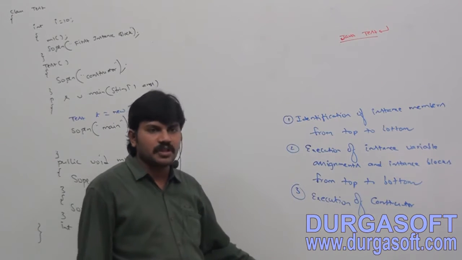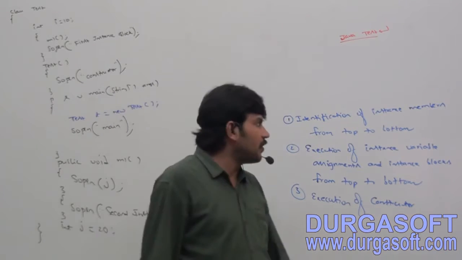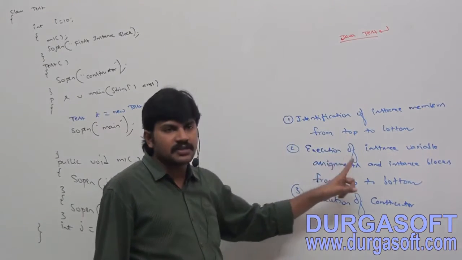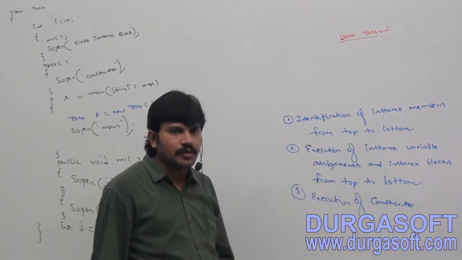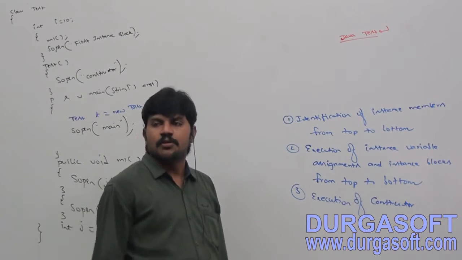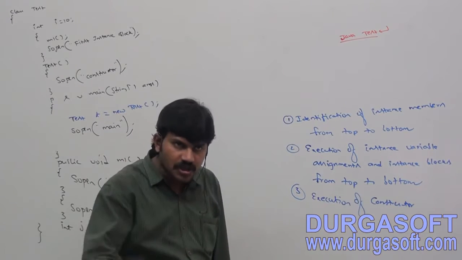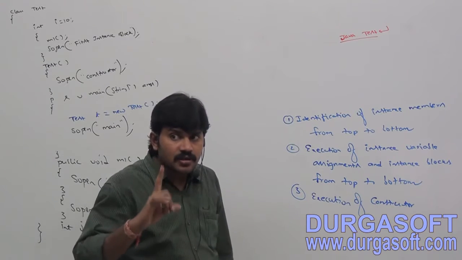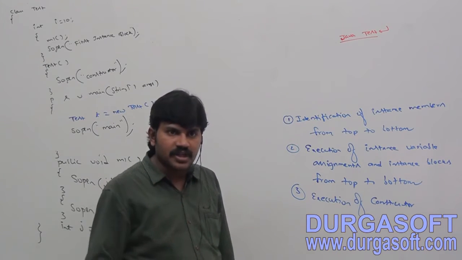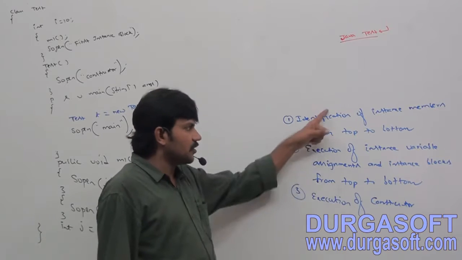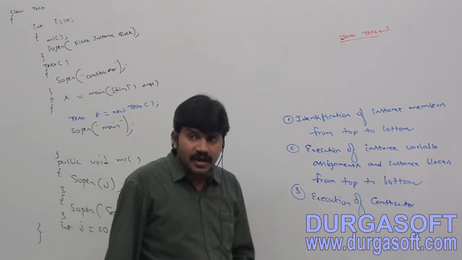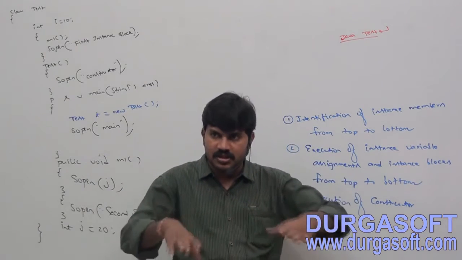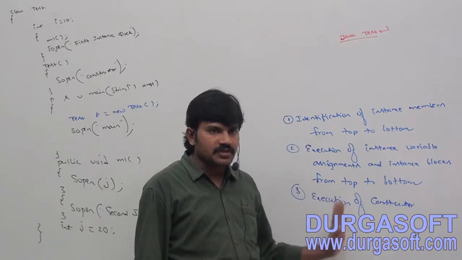Can you tell me the first step? Identification of instance members from top to bottom. Execution of instance variable assignments and instance blocks from top to bottom. Execution of constructor. For every object creation, these three things will be executed, right? Instance control flow is not a one-time activity. For every object creation, it is going to be executed. But static control flow is a one-time activity. It will be performed at the beginning only. Is it clear? So let me repeat once again.